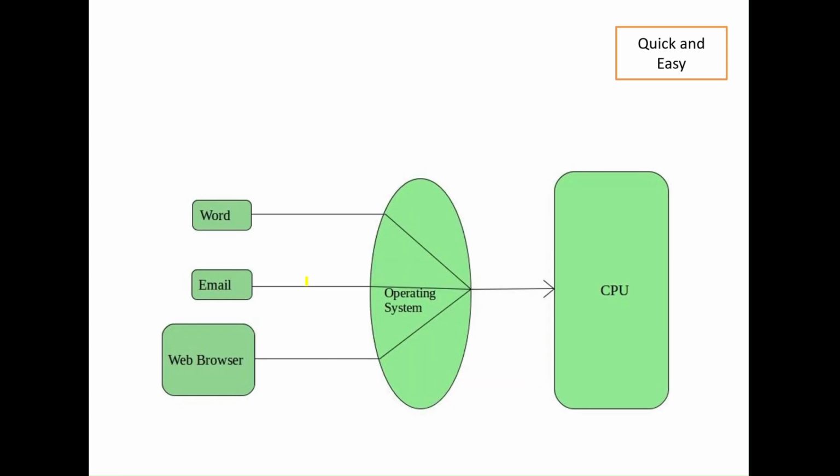Now, this is a time sharing operating system. Like in one system, on one computer, we have opened Word, the email, and the web browser. So all of these are open. When the first task is done, it will go to the next task. There is a proper time for this. So this type of operating system is time sharing.